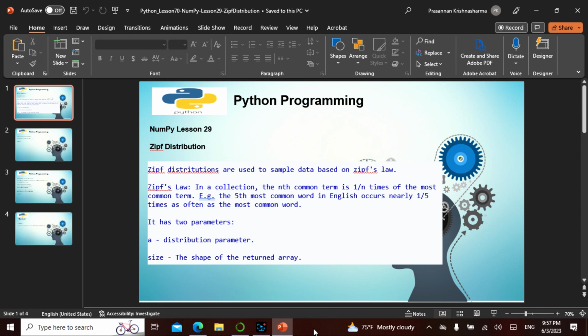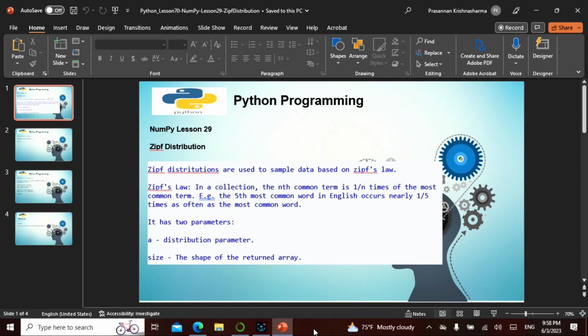So what is this law? What did he say, like the Gauss or the Pareto of the world? In a collection, the nth common term is 1/n times the most common term. In other words, the fifth most common word in English occurs 1/5 as often as the most common word. So if something is commonly occurring, like say recession, how many times it is hitting the newspaper is like a sensitivity analysis. This is one of the ways you can relate.